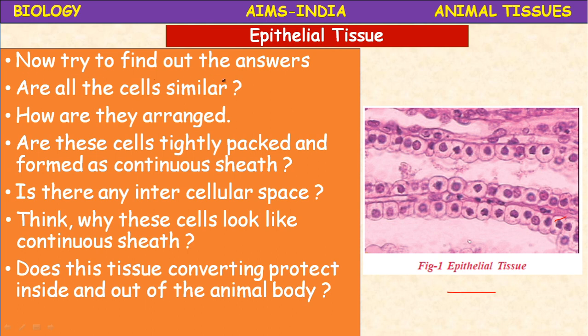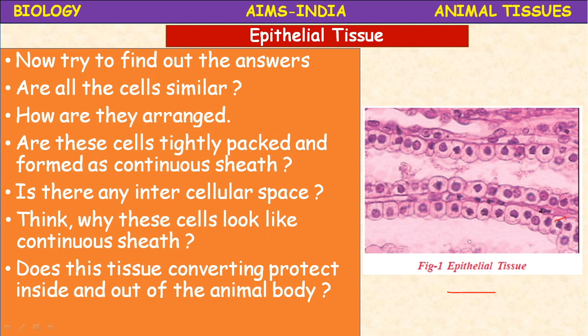So now try to find out the answers to the questions. Are the cells similar? Here in the tissue which you are observing, the skin tissue of the chicken under the microscope, are the cells similar? Obviously they are similar. How are they arranged?